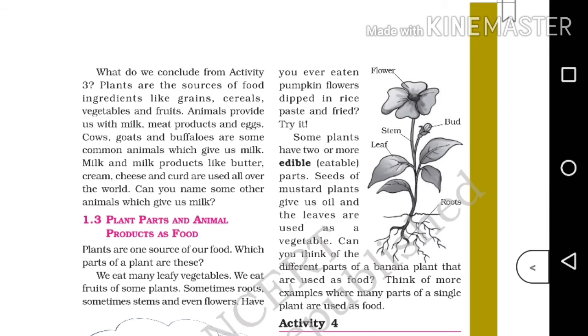Okay students, according to activity 3, we can conclude that the main sources of ingredients are plants and animals. The sources of food ingredients like grains, cereals, vegetables and fruits are plants, whereas animals are the source of food ingredients like milk, meat, eggs, etc. Such as milk is obtained from cow, buffalo, goat, etc. and eggs are from hen, duck, etc. These ingredients are converted into other forms like milk to butter, cream, cheese and curd, etc.